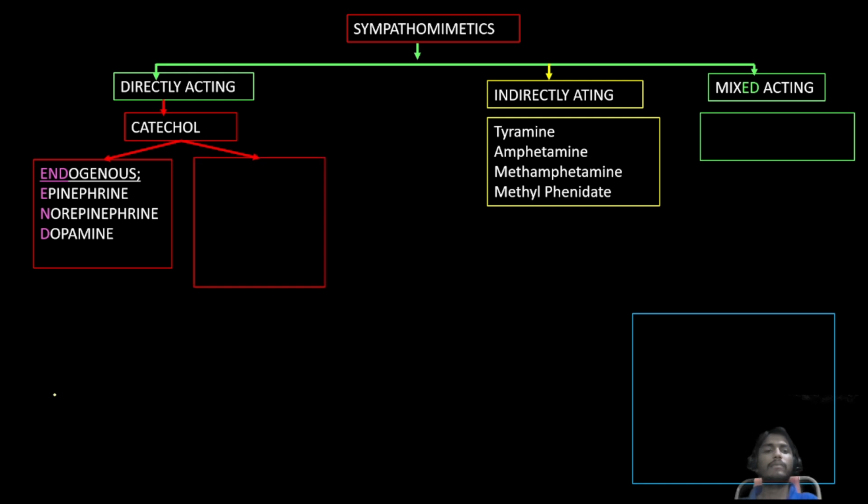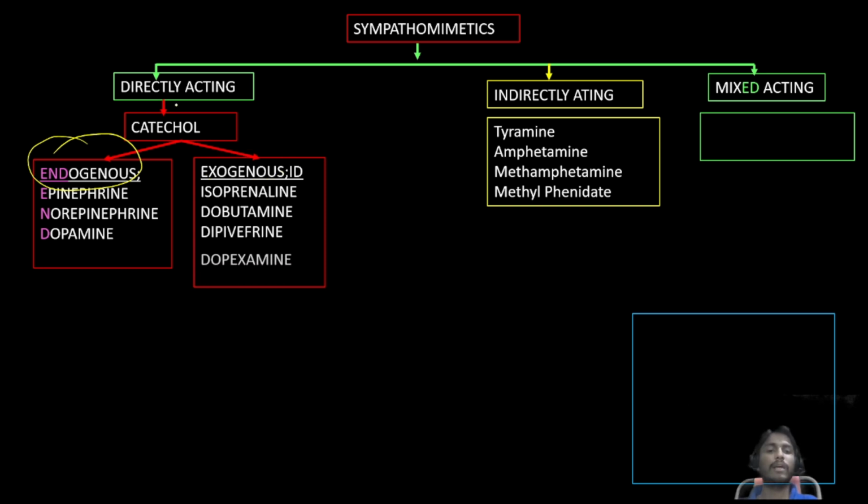Next, exogenous: endogenous means already located in our body, exogenous means that can be taken from the outside. Examples are isoprenaline, dobutamine, dipivefrin, dopexamine, fenoldopam. All these drugs contain catechol as a basic nucleus.